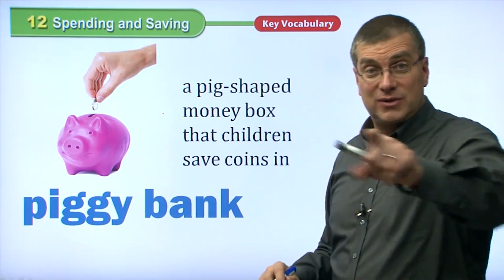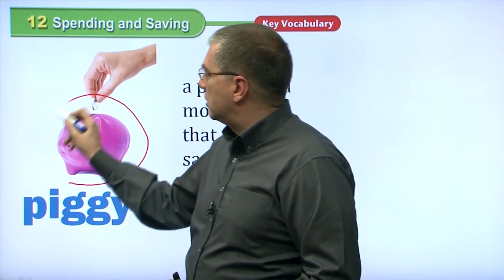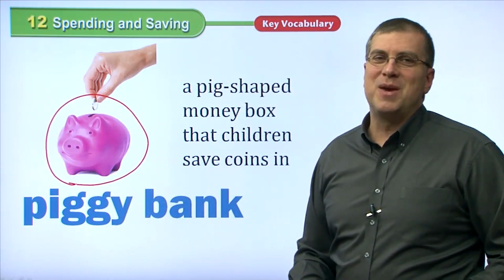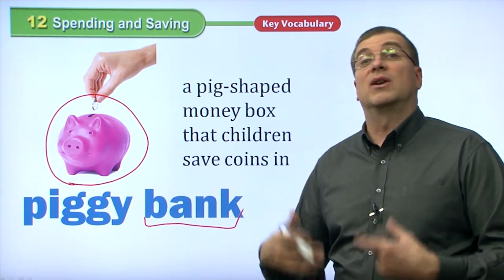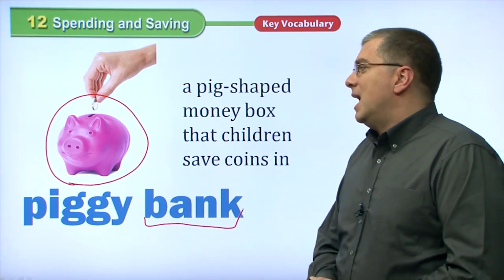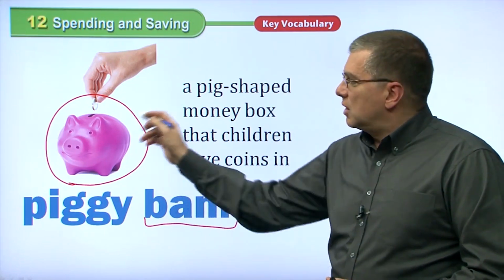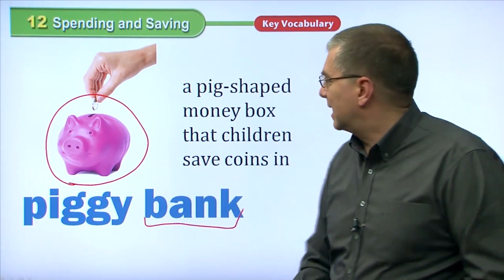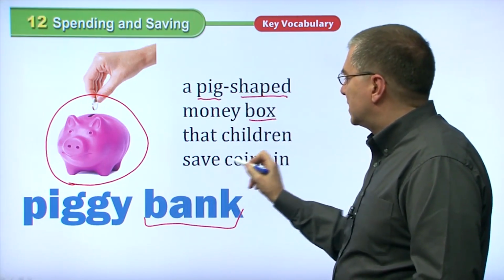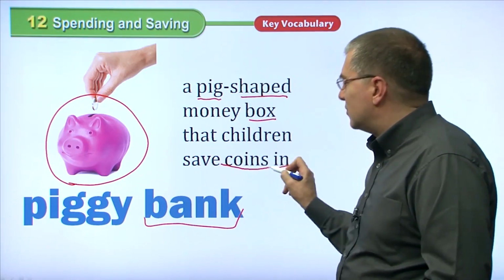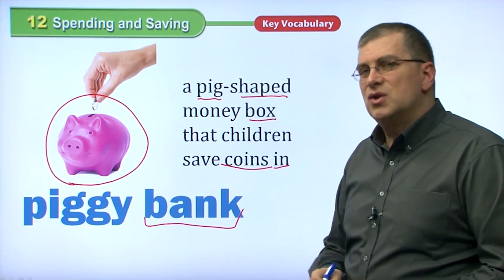Okay, piggy bank, right? We saw that before. We've seen it a couple of times before. It's very cute, right? A piggy bank, we talked about bank, right? That's a building. That's a place, a very formal place to save your money. Another place that you can save money, like coins and things, not a lot of money, but you can put your coins into a piggy bank. It's a pig-shaped money box that children save coins in. Save coins usually. Sometimes people might put a bill, like a $1 bill in there, but usually you put your coins in there.